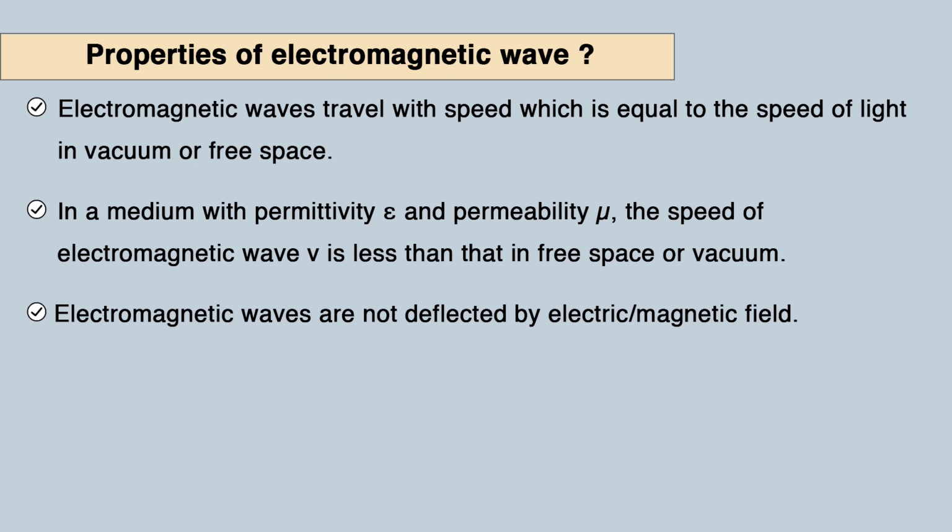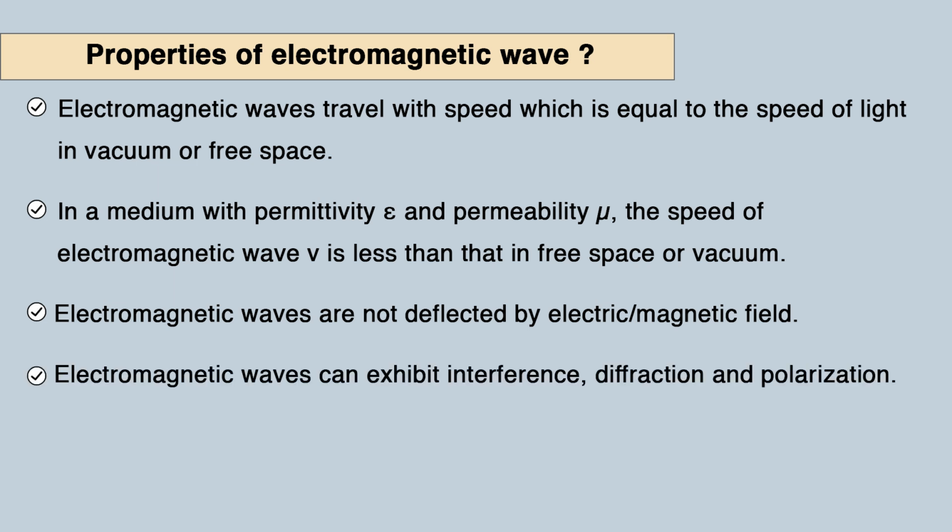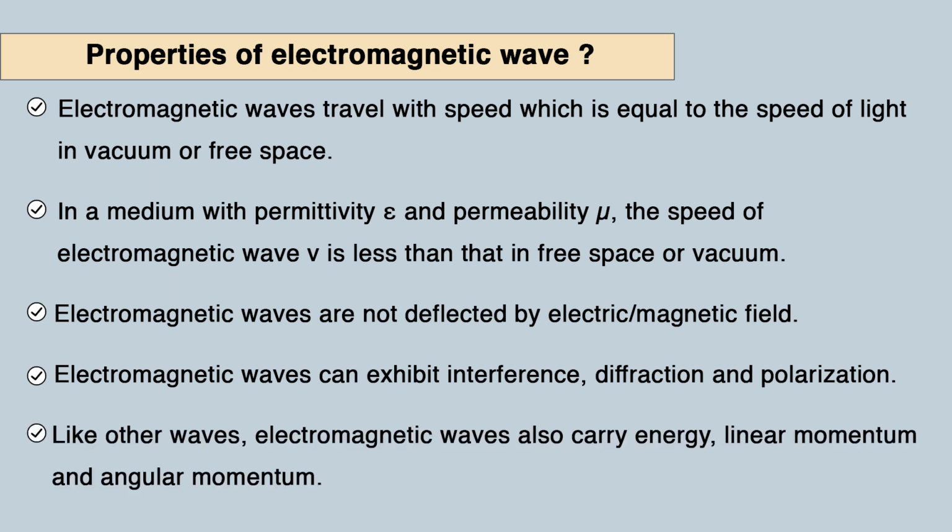Okay. So electromagnetic waves are not deflected by electric field and magnetic field. Remember this: although electromagnetic waves consist of oscillating electric and magnetic fields in mutually perpendicular directions, they are not deflected by electric field or magnetic field. These electromagnetic waves can exhibit interference, diffraction and polarization phenomena, meaning they have wave behavior. And like other waves, electromagnetic waves also carry energy, linear momentum and angular momentum. So these are the different properties a simple wave has, and electromagnetic waves also contain these properties.